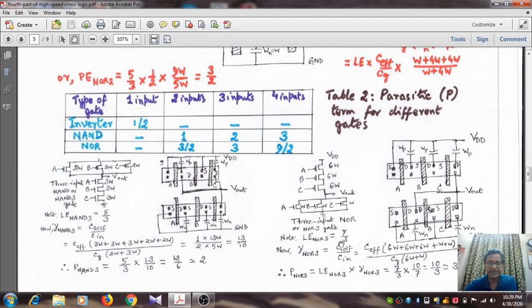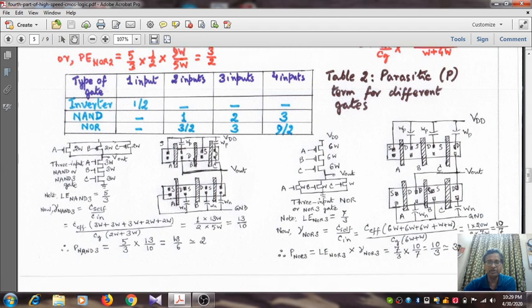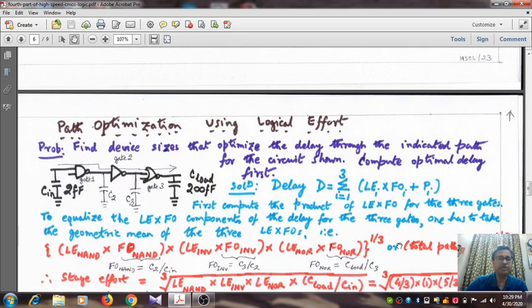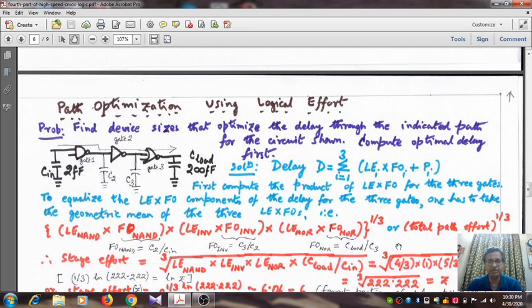And we have seen that the logical effort of a 3 input NOR gate is 7 by 3. So for a 3 input NOR gate, it is the product of logical effort and the gamma value. So it is 7 by 3 into 10 by 7, that is 10 by 3, almost equal to 3. Clear? Now let us move over to an important concept, that is path optimization using logical effort.